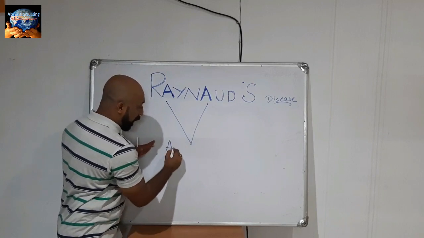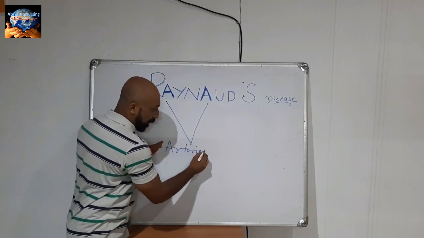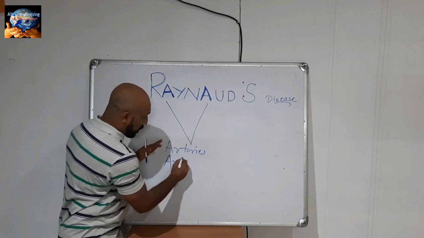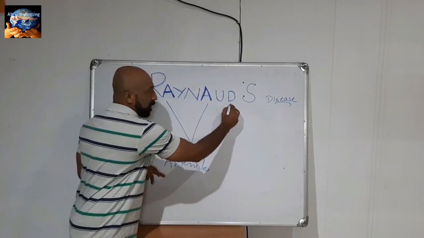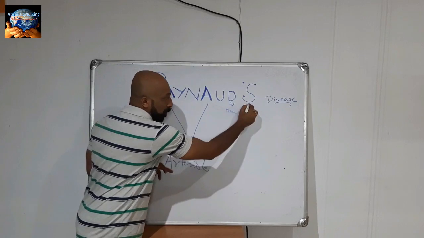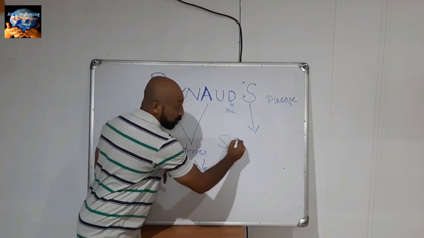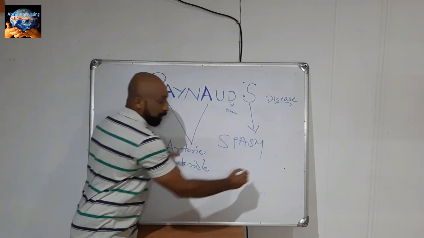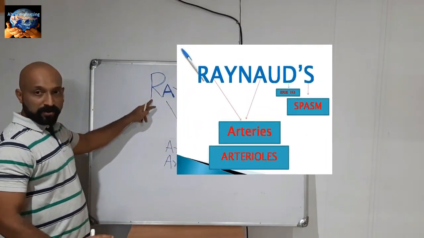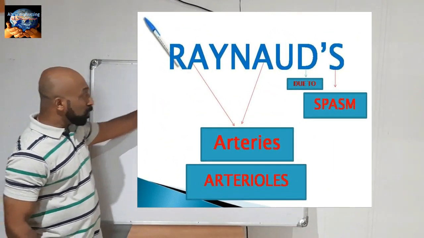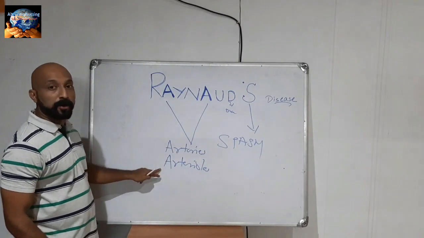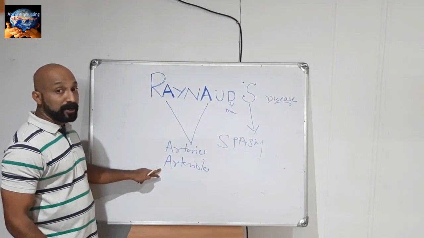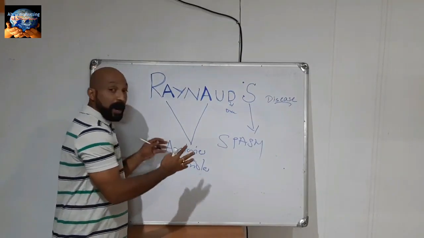So I'll write arteries, then I write arterioles. There is one S and one D. D means due to, S denotes spasm. So, Raynaud's disease is a rare disorder which occurs due to spasm of arteries and arterioles, in the upper and lower extremities.